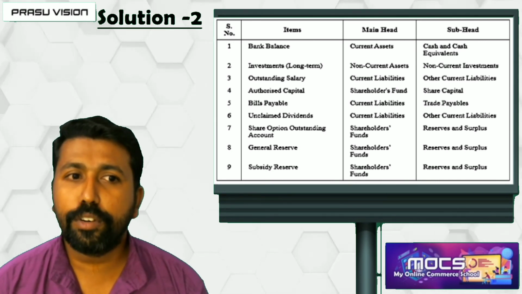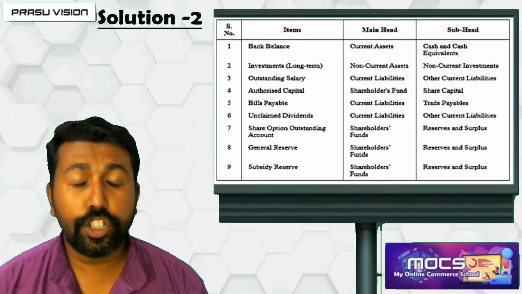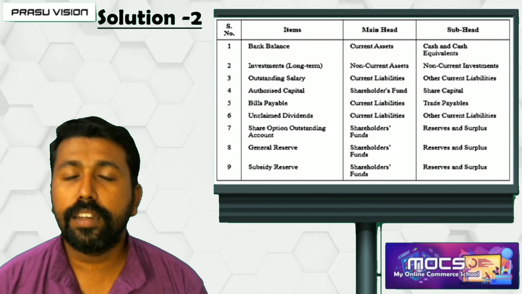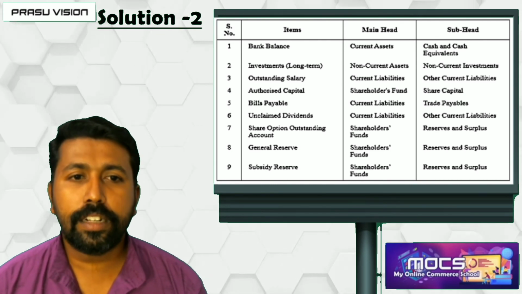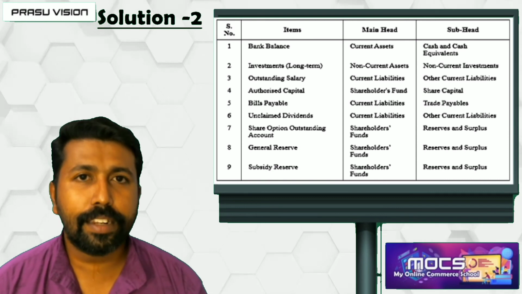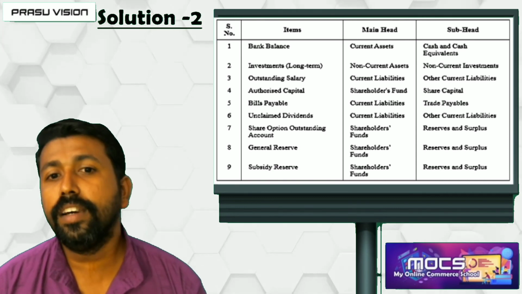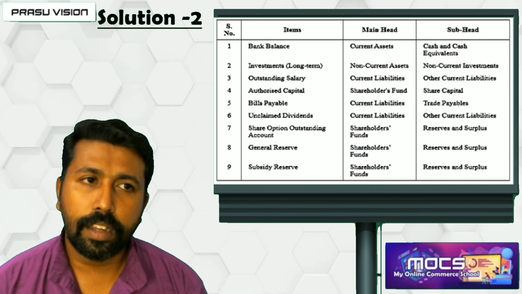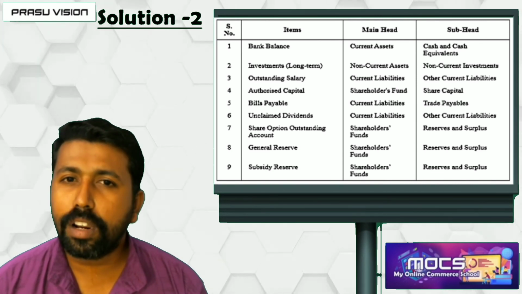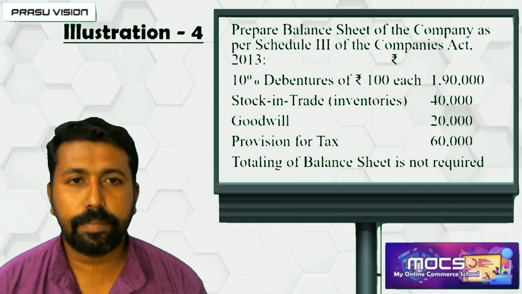Share option outstanding account, actually it is related to shareholders fund, and reserve and surplus. General reserve, again shareholders fund, reserve and surplus. Subsidiary reserve, shareholders fund, and reserve and surplus. Let us solve another problem to create a small statement of balance sheet.